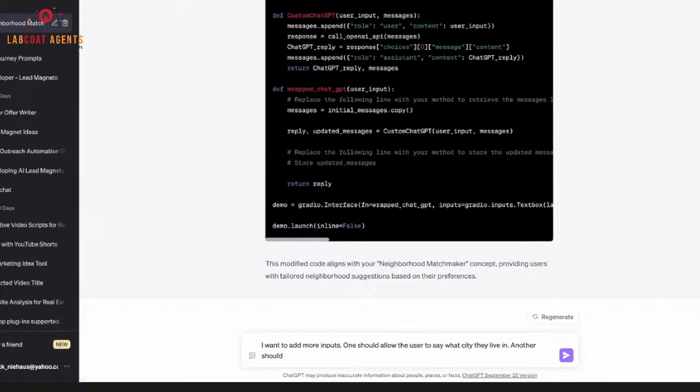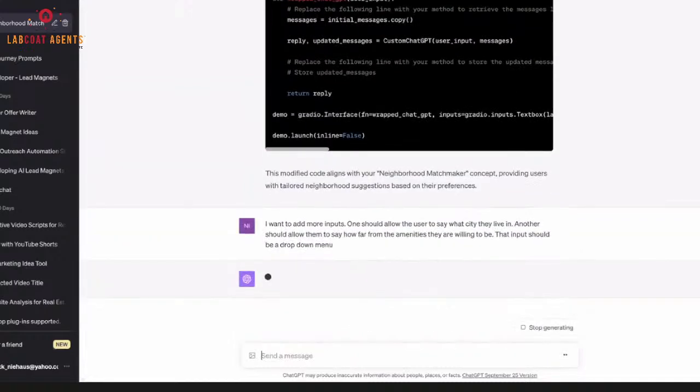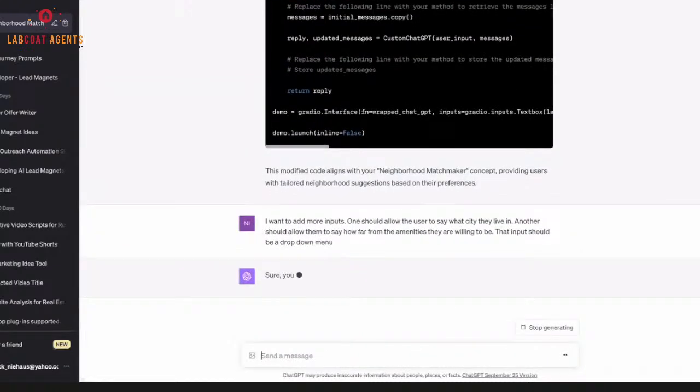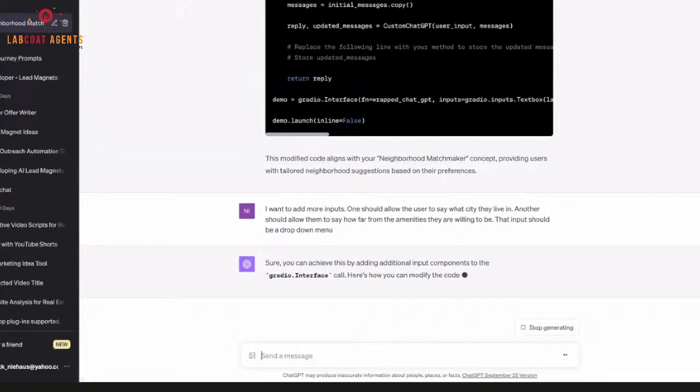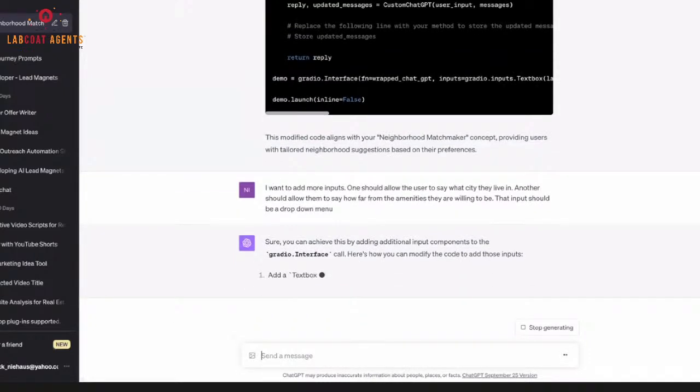Another should allow them to say how far from the amenities they are willing to be. That input should be a drop-down menu. Okay. Every time I mess around with this stuff, I'm always mind blown by what it allows me to do.